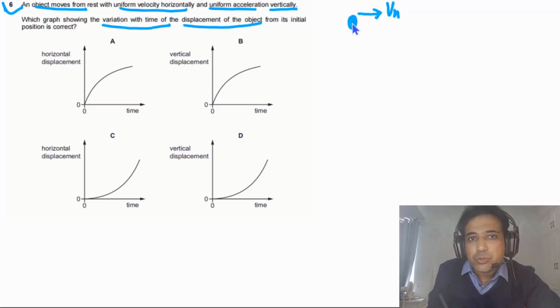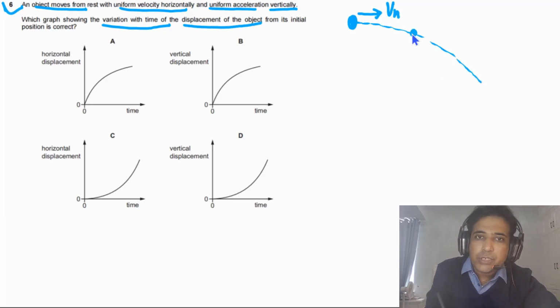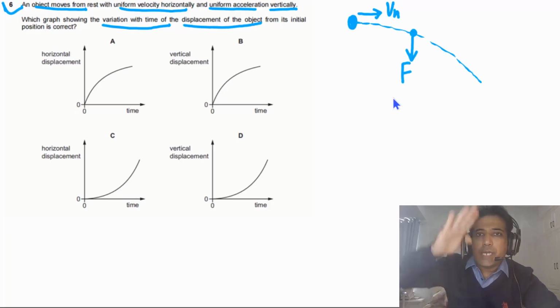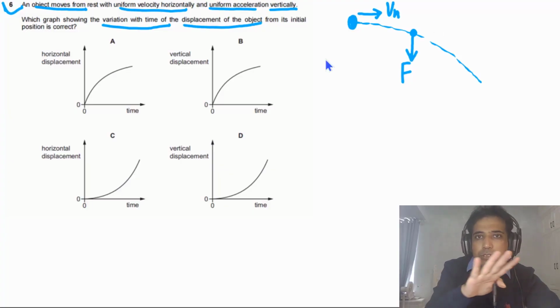So what kind of motion will we expect? The motion of this object has to be projectile motion. So the force acting on this object along the vertical has to be constant, so the acceleration along the vertical will be constant. So this is how this object will move, which means simply the motion of the object is projectile motion.